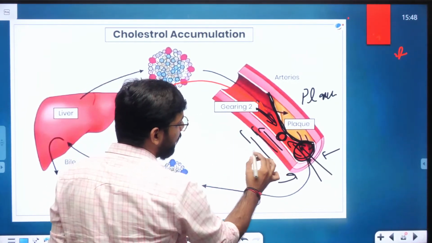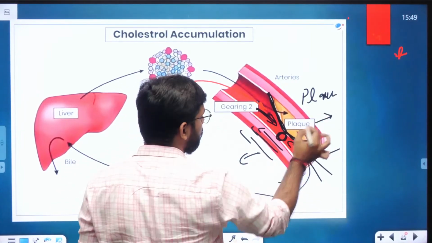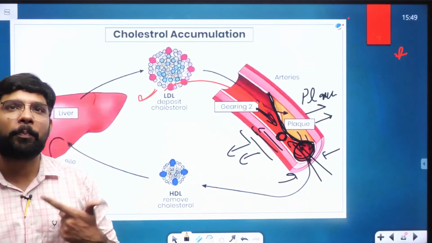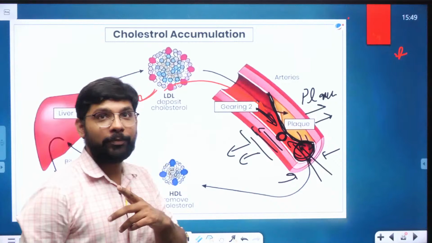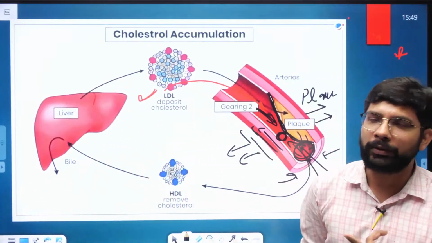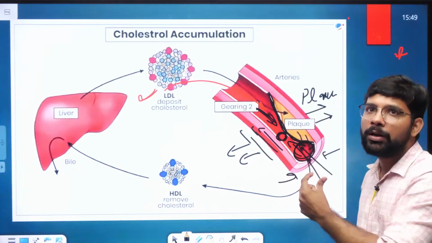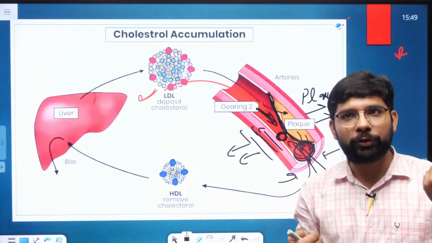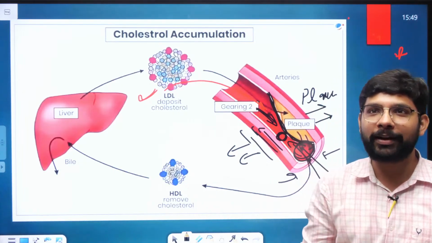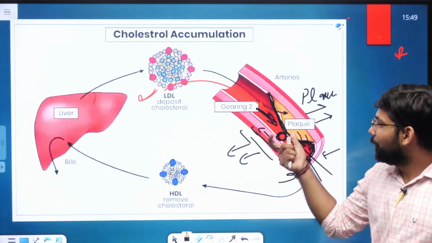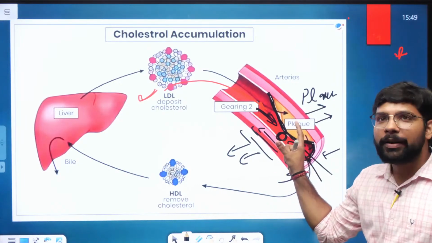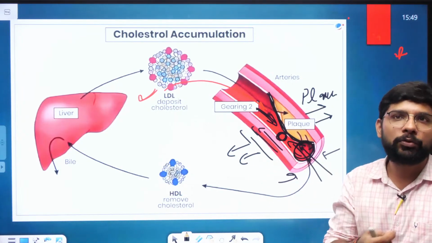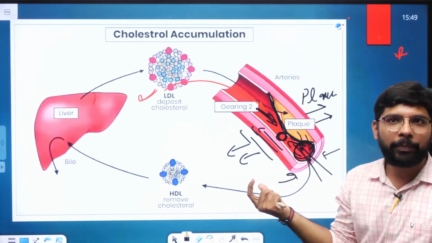But it starts putting external pressure on the artery walls, due to which the patient starts feeling pain. Whenever the diameter becomes small, the artery is under external pressure so that the blood can flow through it. Yes, A1, B1 is a biological term, so I will avoid that one. The pressure on the outer layer of the arteries starts causing pain to the patient. Here the pain will start.